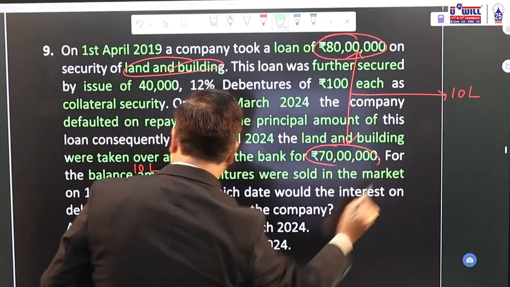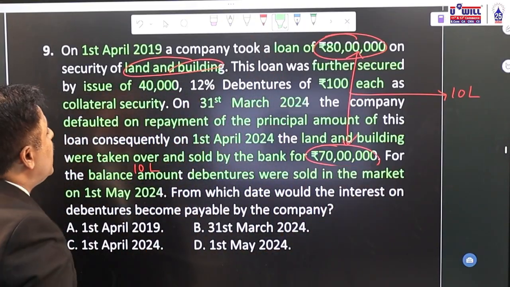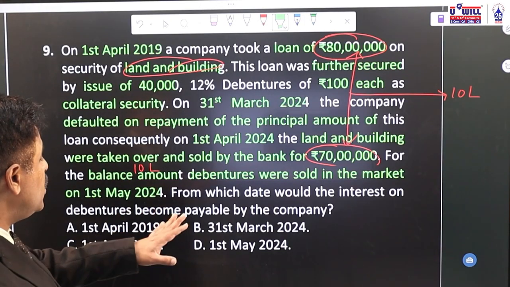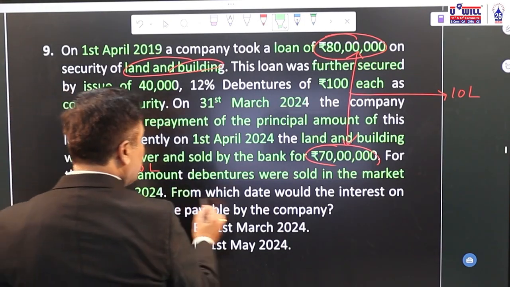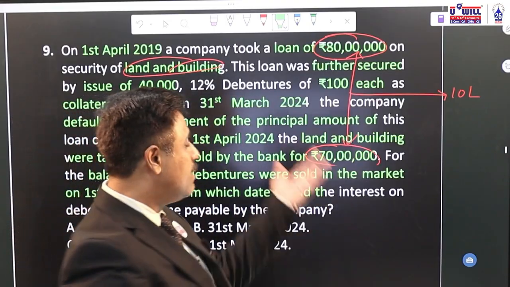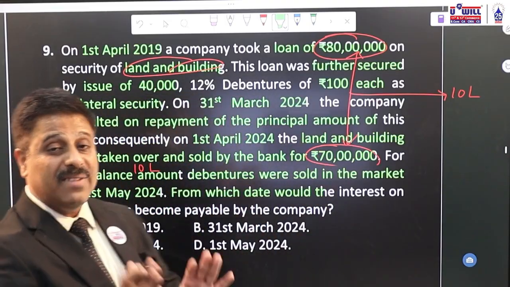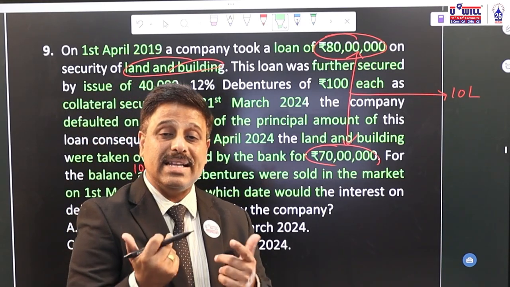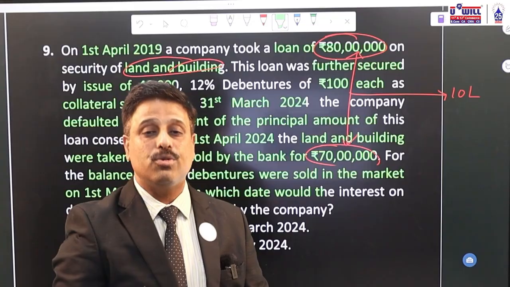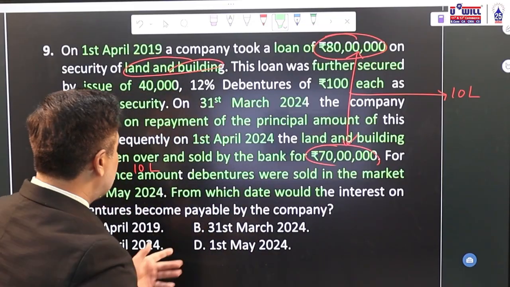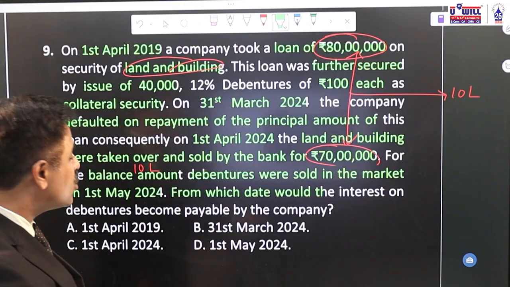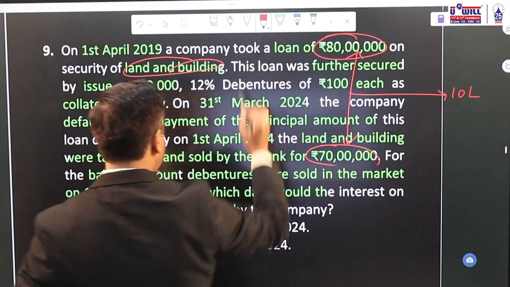Debentures were sold in the market on 1st May 2024. From which date would the interest on debentures become payable by the company? All these amounts become useless. That's why in the first 15 minutes of your exam, always read the MCQs in advance so that you make up your mind what information in MCQ is going to be useful when you solve them. We are just asked from which date would the interest on debentures become payable by the company when debentures are sold in the market. When are the debentures actually sold in the market?